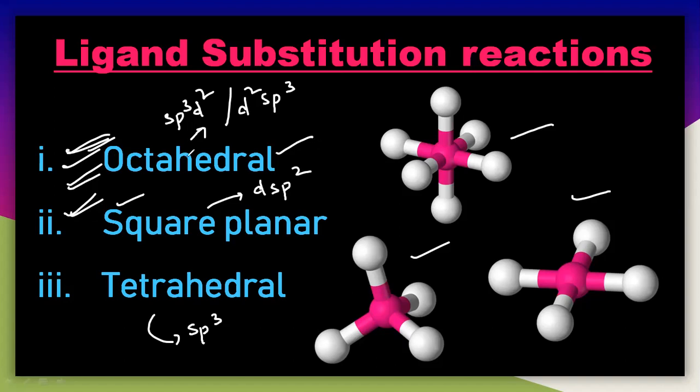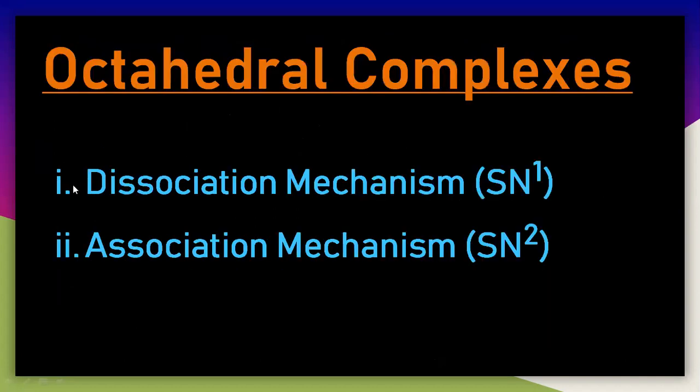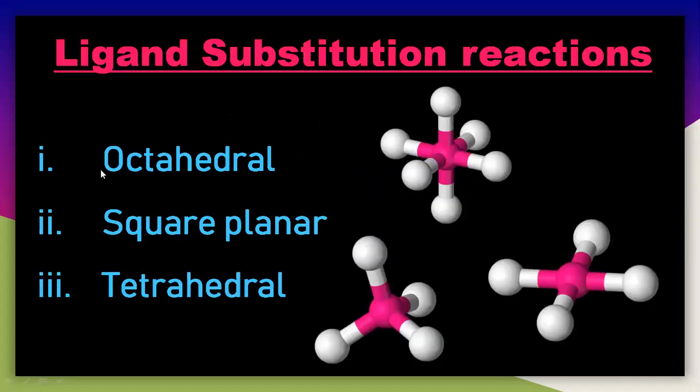So let us start with the octahedral complexes. What is the mechanism for the substitution reaction of the octahedral complexes? This is the structure of the octahedral, and we will see its substitution reaction.